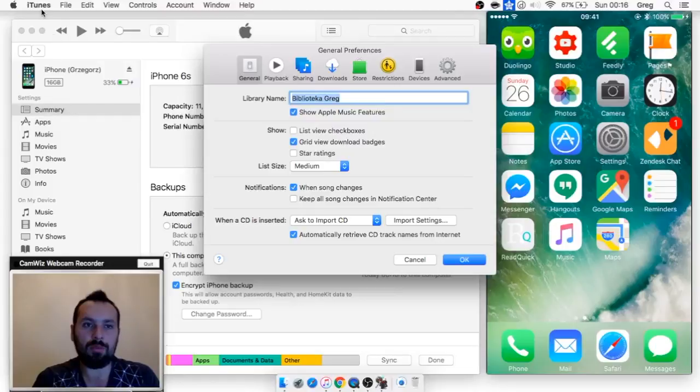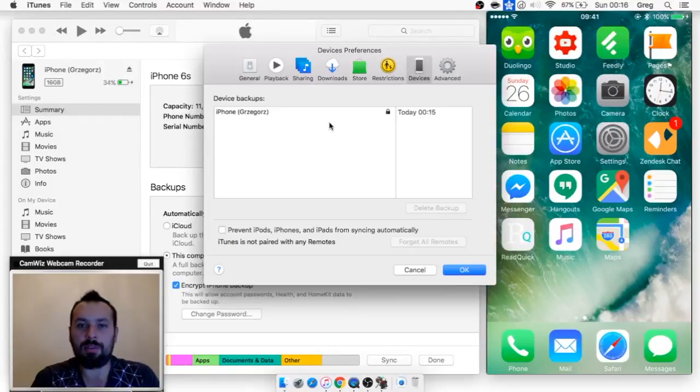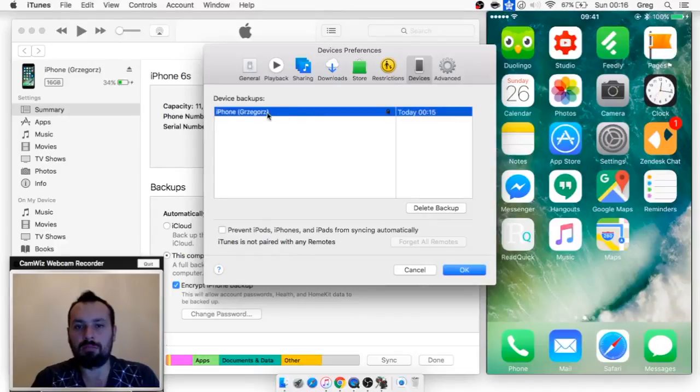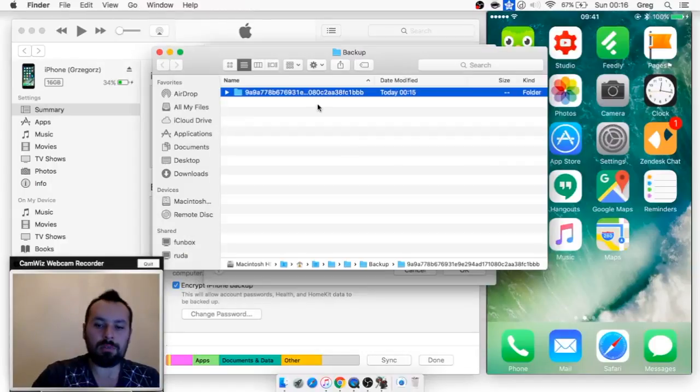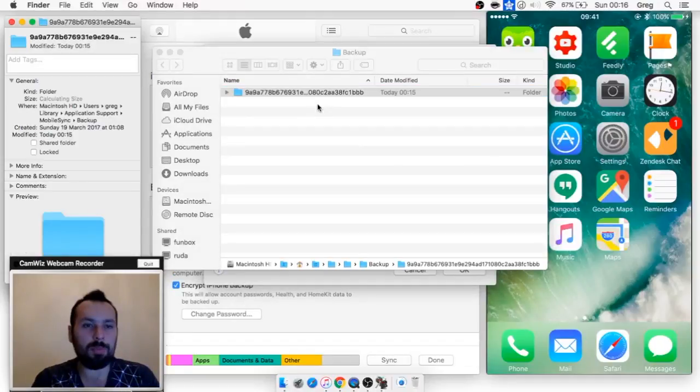When you want to see the copy, just go to iTunes Preferences, Devices, and as you can see, we have this backup. You can show it in your Finder. We will check the size of this copy, and it's calculating the size.